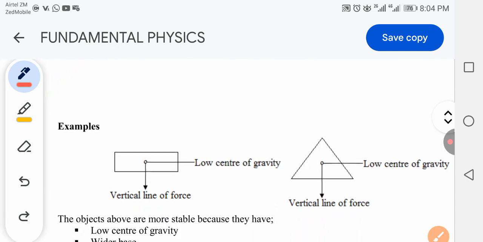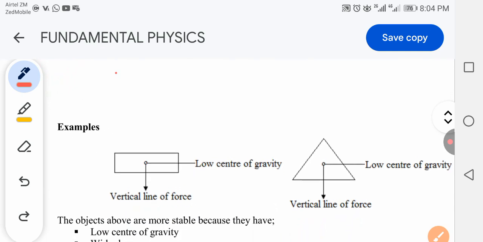For example, look at this object here. If you push this one in this direction or you tilt it a bit, it will still retain its position. It applies to this triangle which is here. When you tilt it or push it, it will still go back to its original position. So when an object goes back to its original position when slightly pushed, it's said to be in stable equilibrium.